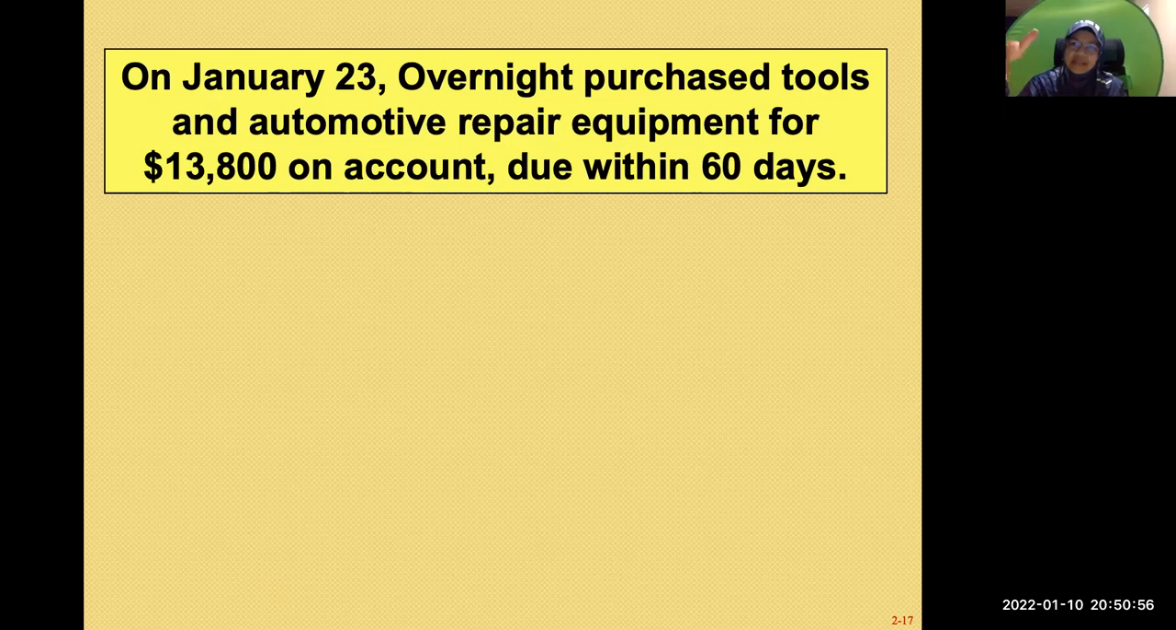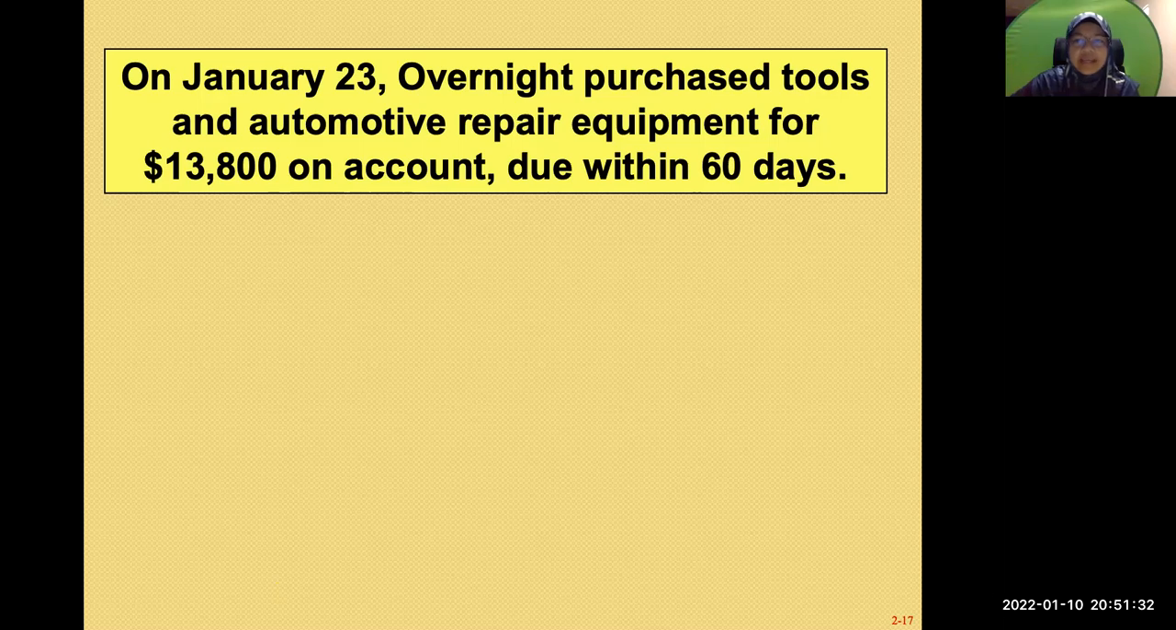So what about the debit side? The debit side, the asset, because what increased? What increased is the capital stock? No. Why capital stock? Capital stock is not an asset. What do you buy here? You purchase tools and automotive repair equipment. So just now it had land and building. Now it increased in terms of the material, which is the tools and automotive equipment that they need. Very good.